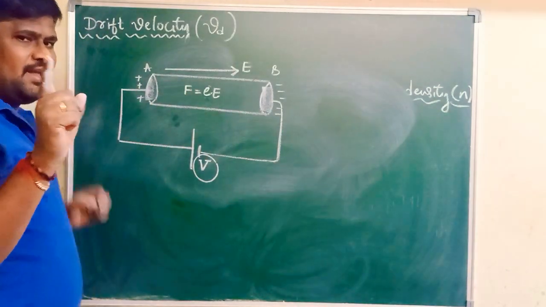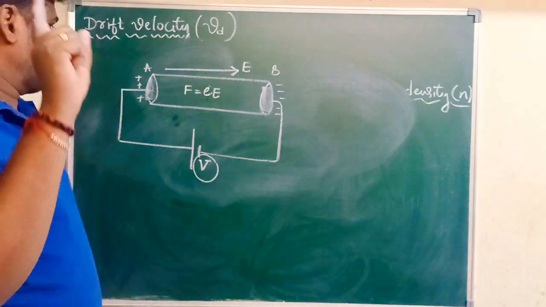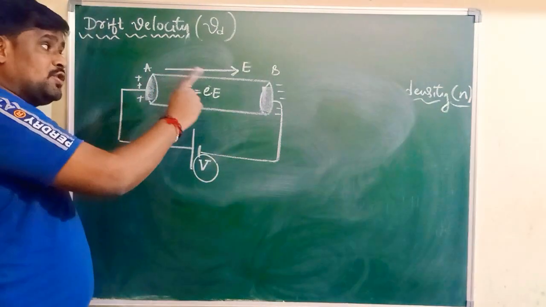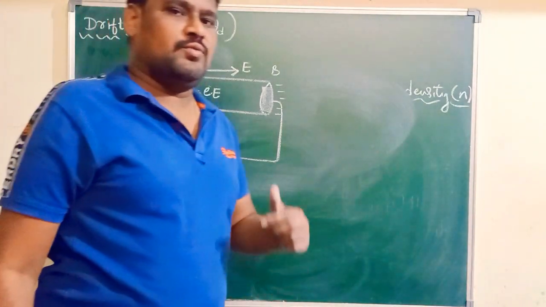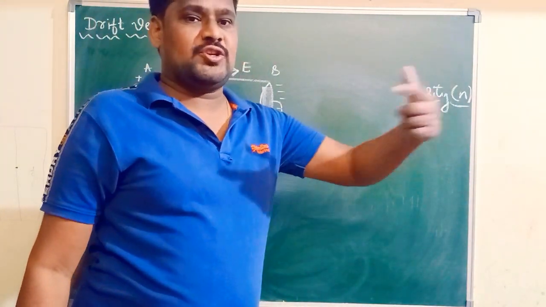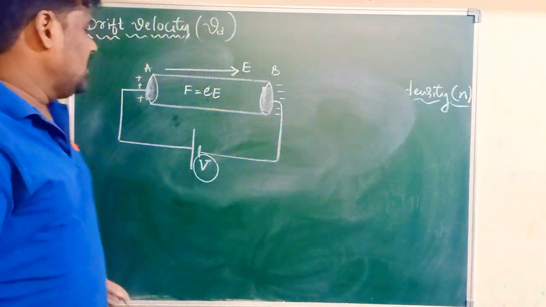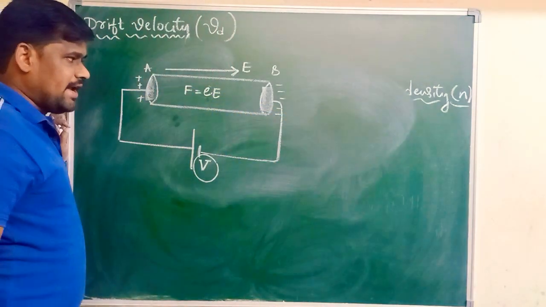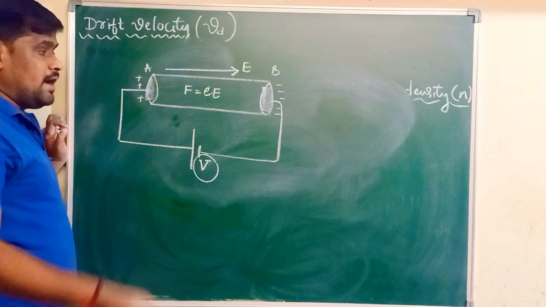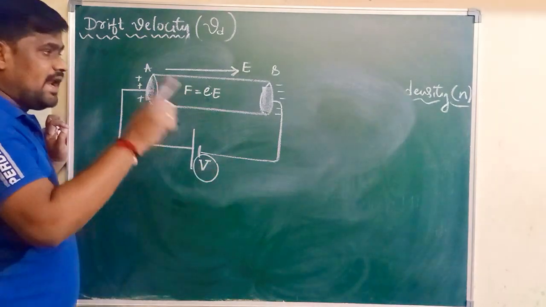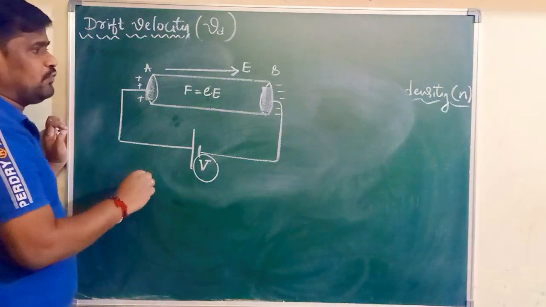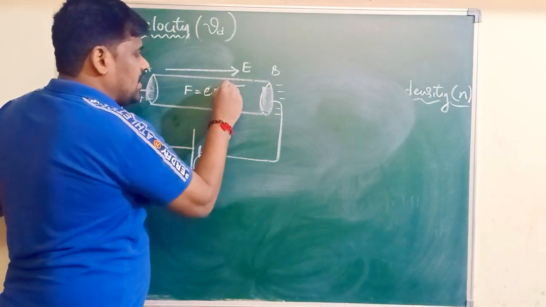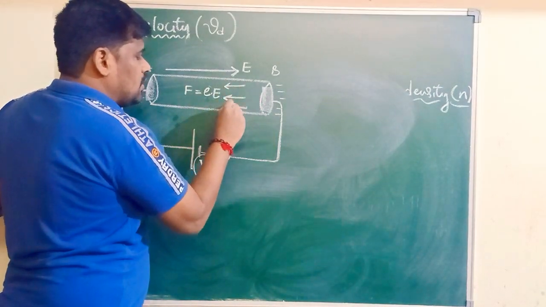Negative charges move in the direction opposite to the electric field, and positive charges move in the same direction as the electric field. Here all the electrons are negatively charged and experience a force. Due to that force, they start moving in a direction opposite to the electric field.